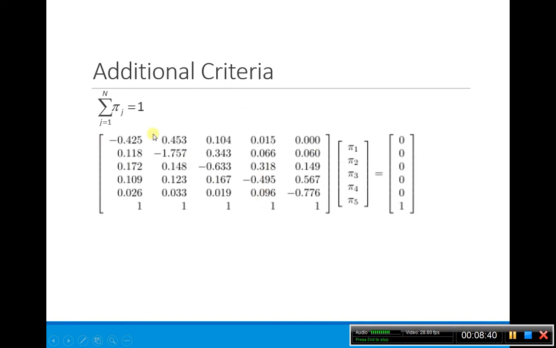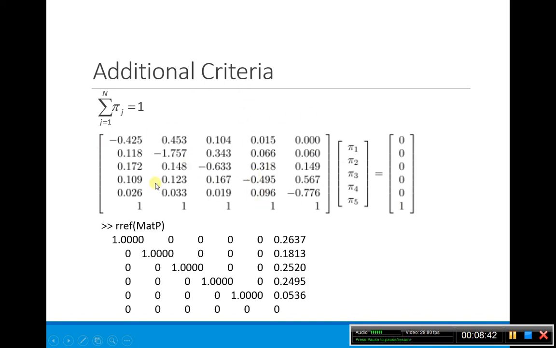I'm going to call this matrix matp. And there's a nice command in MATLAB that if I put this matrix in and call it matp, then I can do RREF, which means reduced row echelon form. So remember from linear algebra, if you have reduced row echelon form, it basically simplifies the system. So now I can pick off my answers. This here is going to be my steady state.